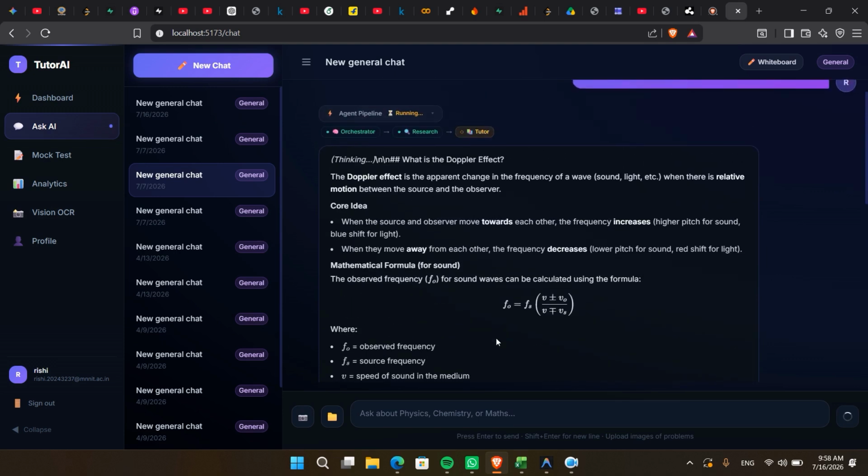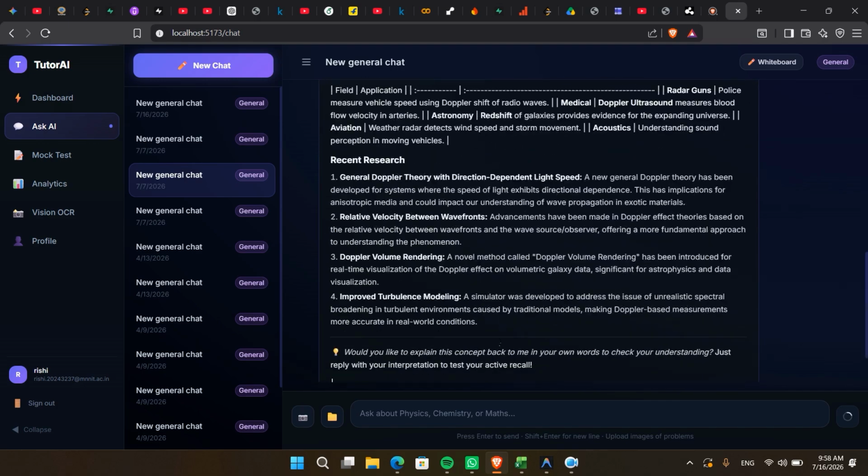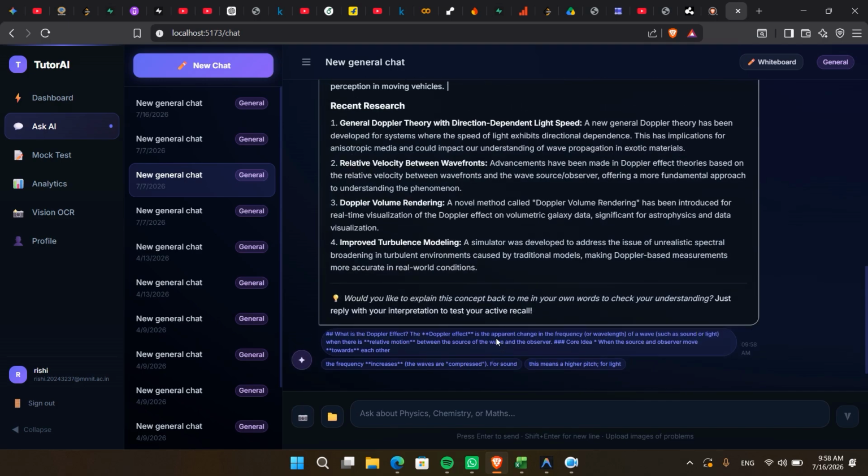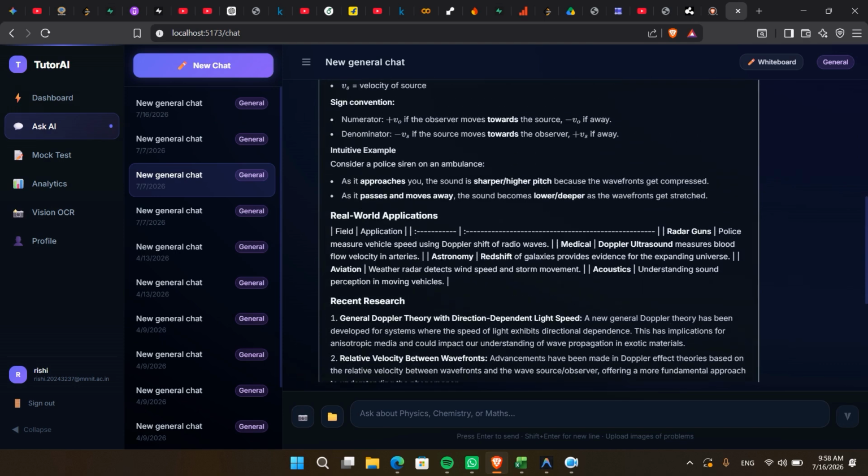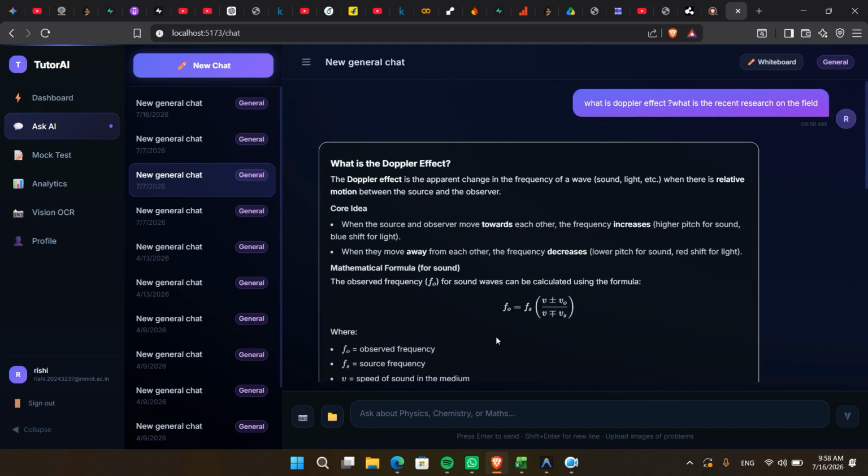The first component that receives the request is the orchestrator agent. The orchestrator analyzes the question and decides which specialized agents are required. If the question only requires conceptual explanation, it forwards the request directly to the tutor agent. If the question requires retrieval from uploaded notes, external reasoning, or additional verification, it dynamically routes the request to both the research agent and the tutor agent simultaneously. This dynamic routing allows Tutor-AI to allocate computational resources efficiently instead of processing every request through every available agent.